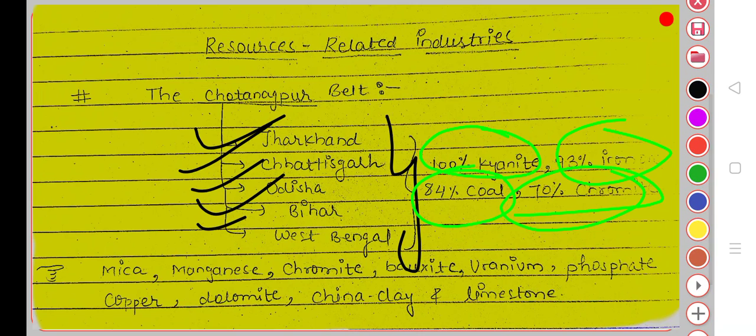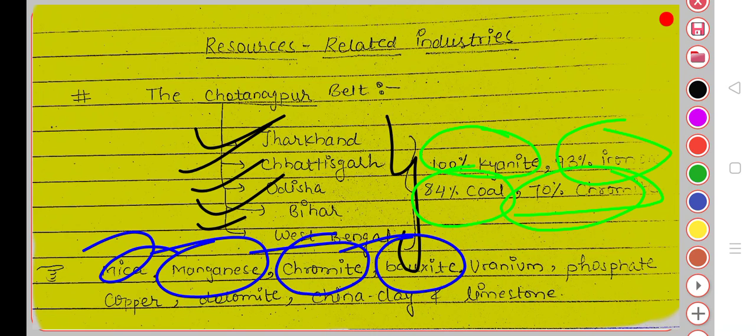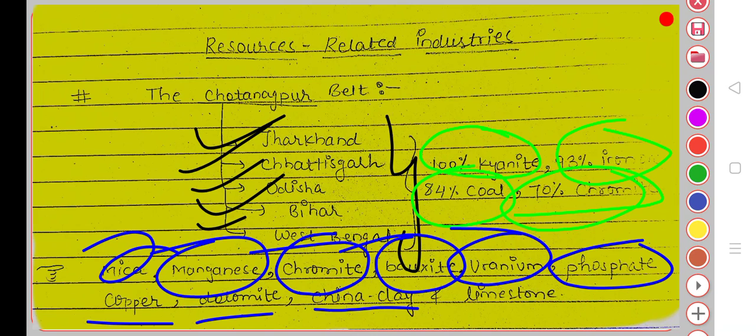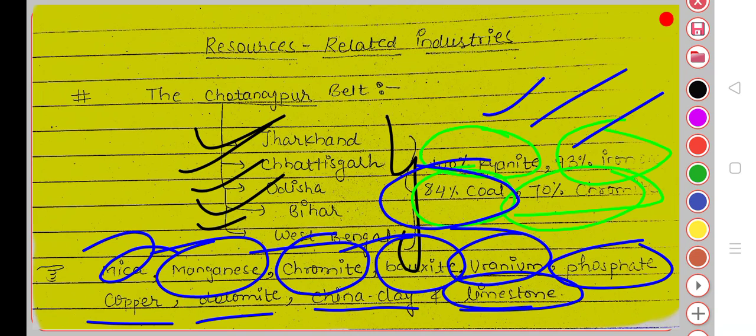Next, mica, manganese, chromite, bauxite, uranium, phosphate, copper, dolomite, china clay, and limestone are present there also. So in the Chota Nagpur Plateau, there is a major source of kyanite, 93% iron ore, 84% coal, and 70% chromite.